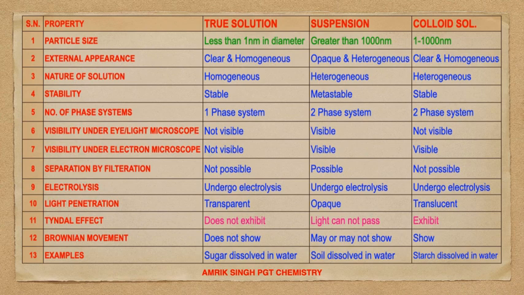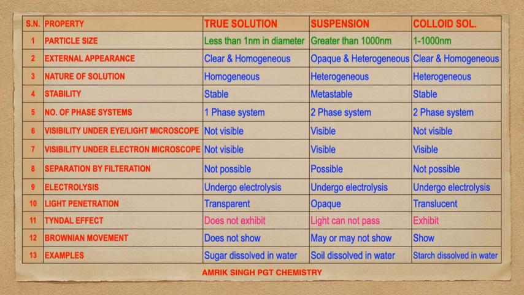Now let's look at the difference between true solution, suspension, and colloidal solution. First is the particle size. We know for true solution the particle size is less than 1 nanometer, and for suspension it is greater than 1000 nanometer, and for colloidal solution it is between 1 to 1000 nanometer.